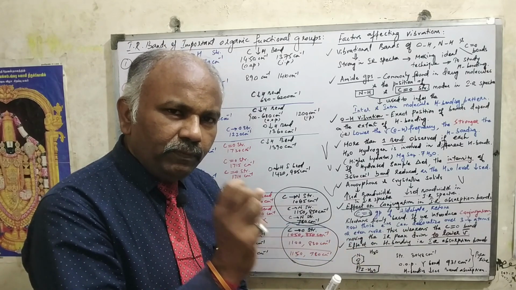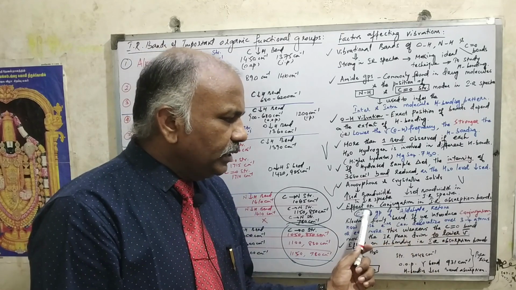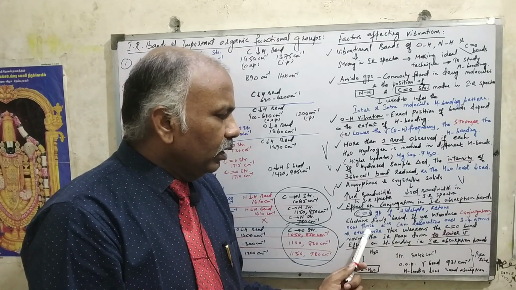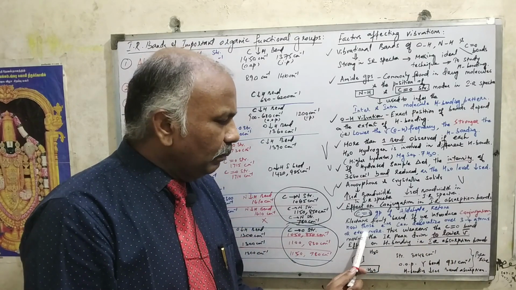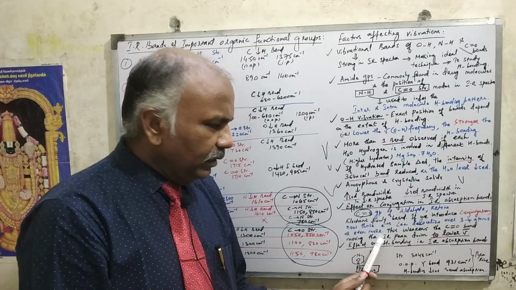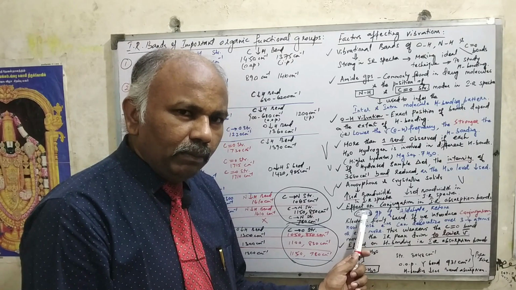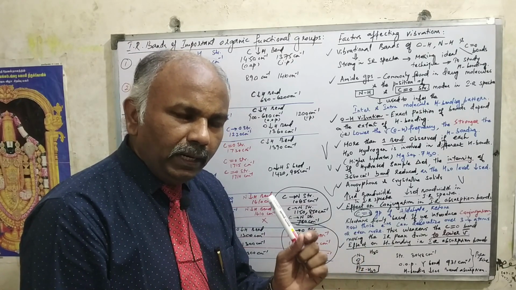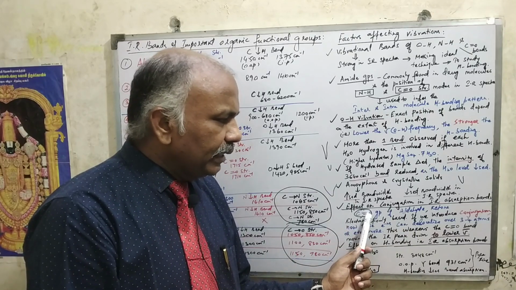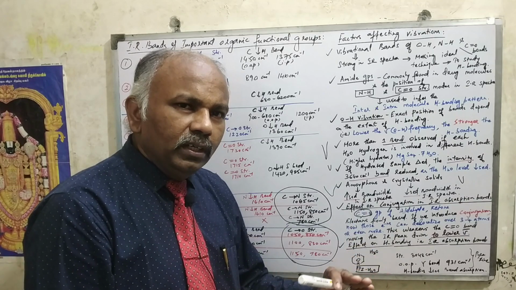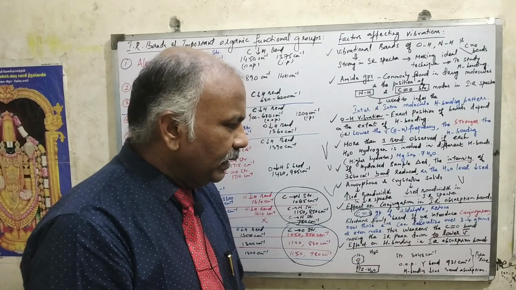So if we introduce conjugation with this carbonyl group, those electrons can delocalize over 3 to 4 atoms, or sometimes even more, right? The electrons in the C double bond O are permanently fixed, but if you introduce conjugation, they are delocalized to the next 3 to 4 atoms, or sometimes even more than 4 atoms, right? In such cases, what will happen?